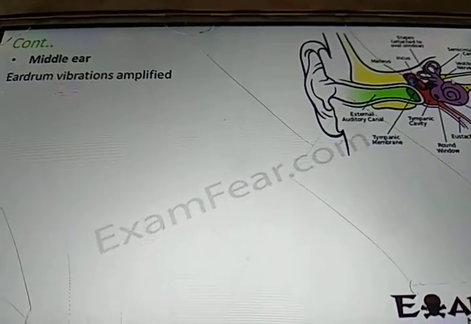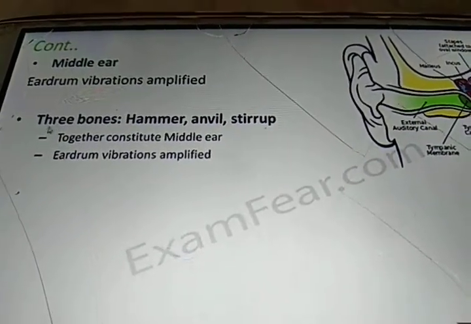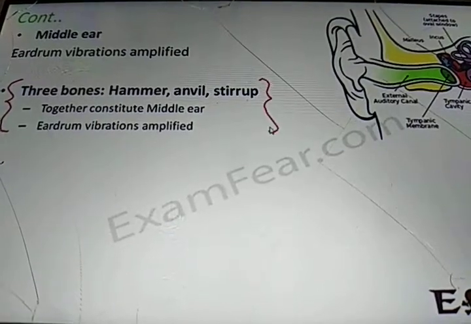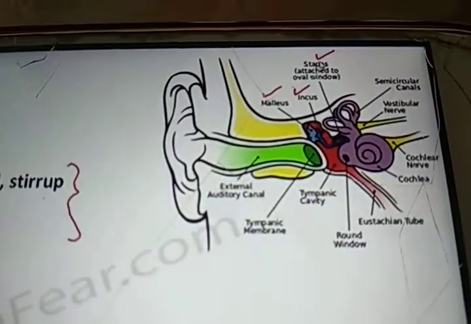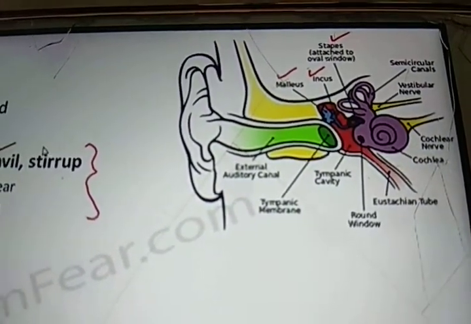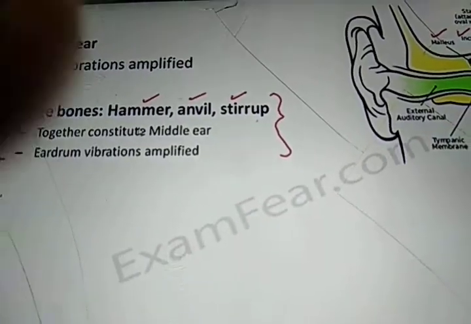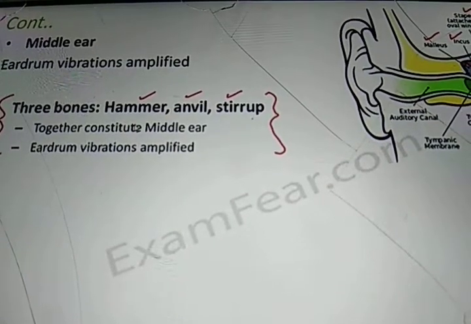Those vibrations get amplified by the middle ear. In the middle ear, we have 3 bones which help in this amplification. What are the 3 bones? Malleus, incus, and stapes. These 3 bones, also called hammer, anvil, and stirrup, together form the middle ear, and they help in the amplification of the eardrum vibration.